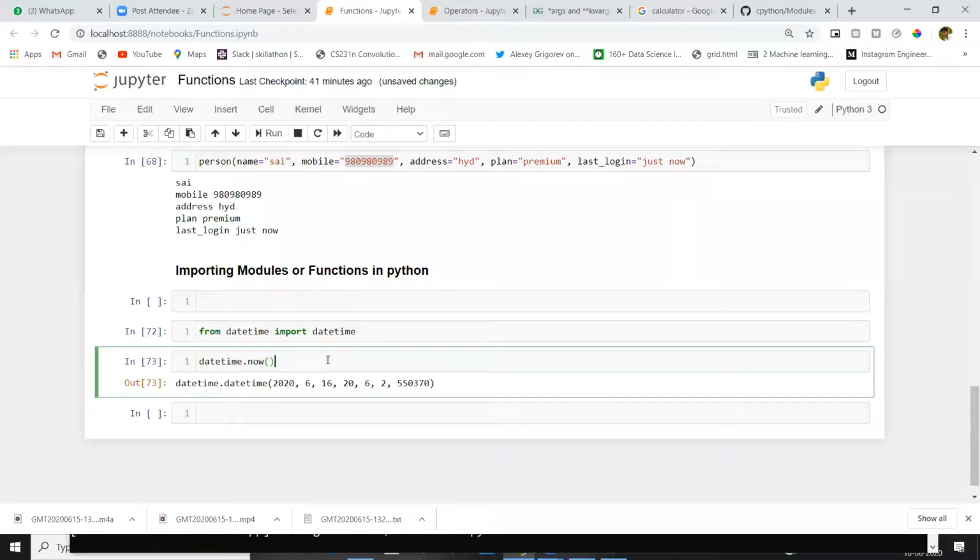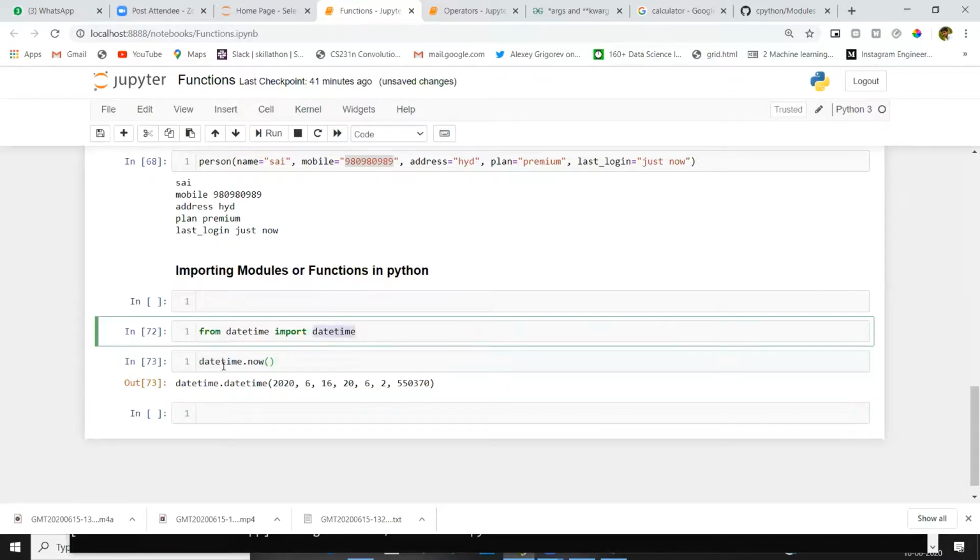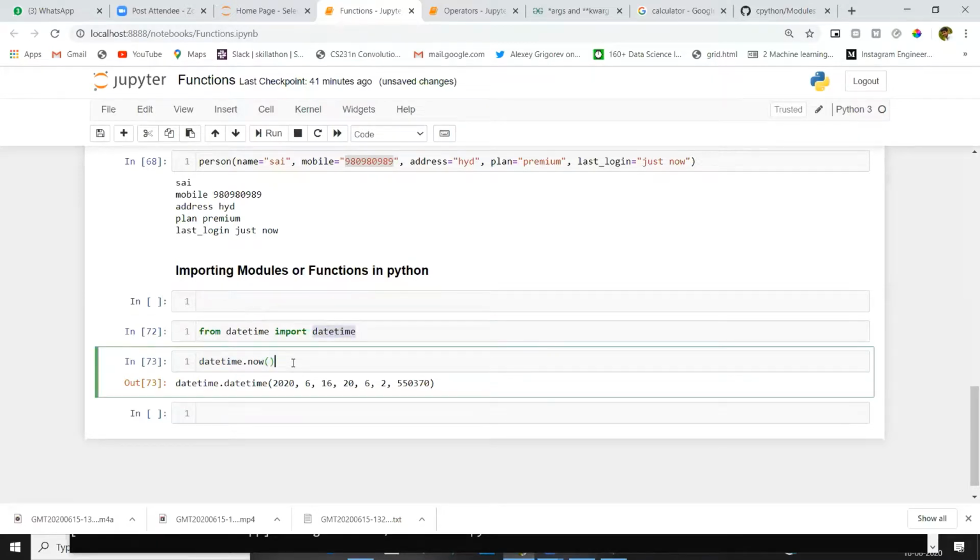In some situations, if you go to Amazon and click on your orders, you will get the order date and time of when you ordered that particular item. When you order an item, it takes the current datetime and stores it in a database. For that situation, we use the function datetime.now. This is an inbuilt function, no need to do anything. Just from datetime import datetime, then datetime.now, and you will get the current time.